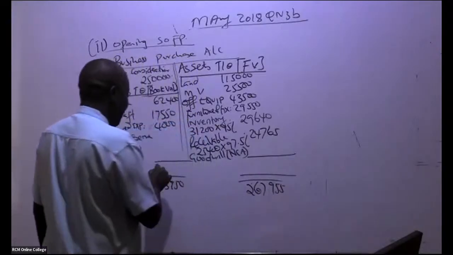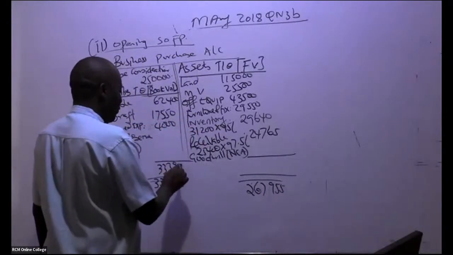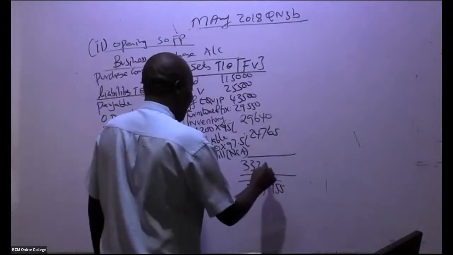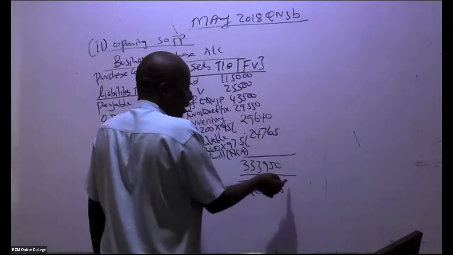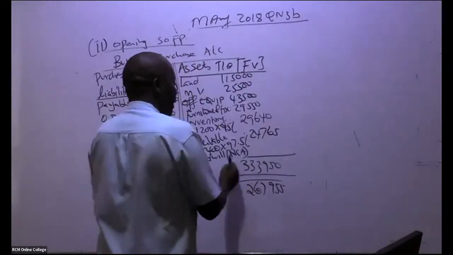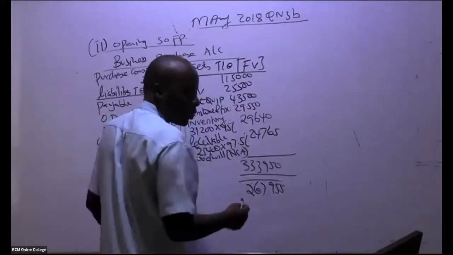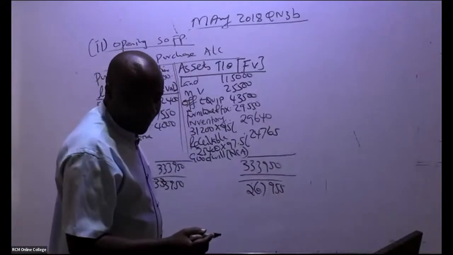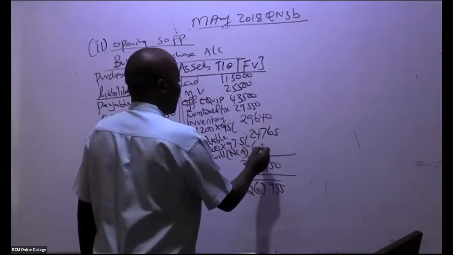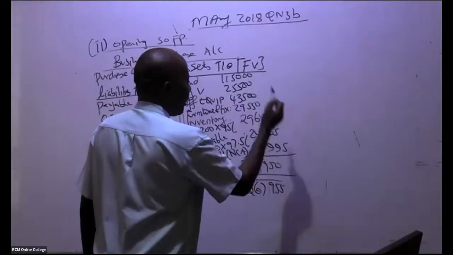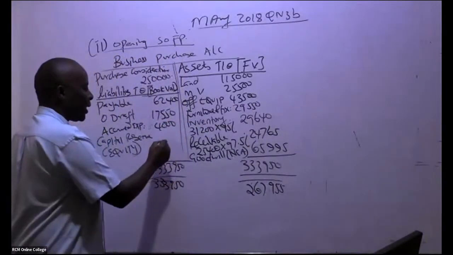So this figure is bigger, right? So 333,950. So you subtract this, so this minus this, then the balancing figure is here. So it's goodwill. So goodwill over how much? 65,995.